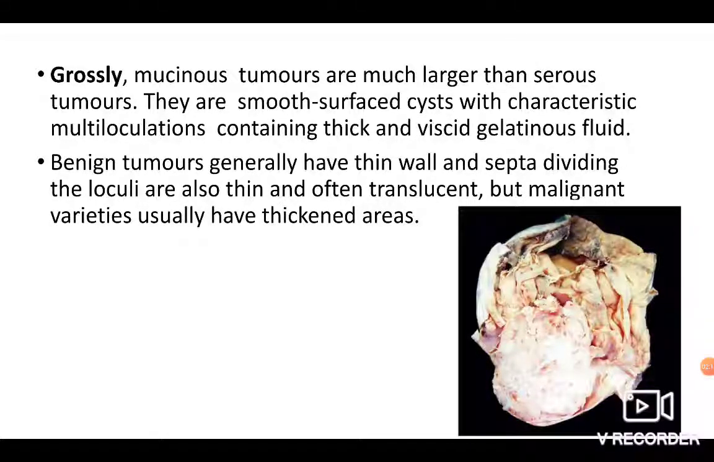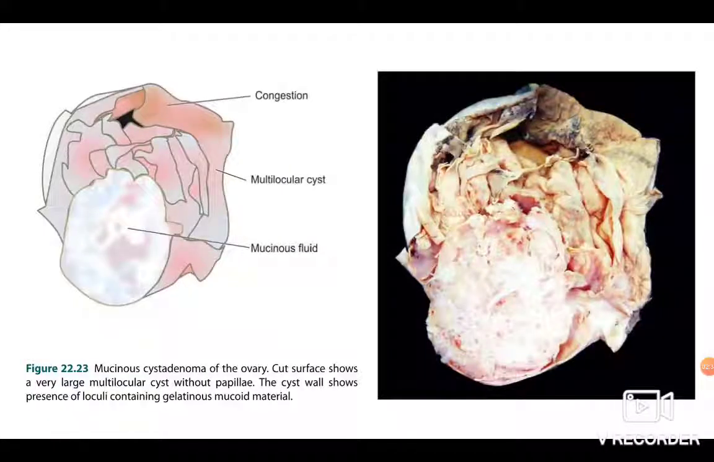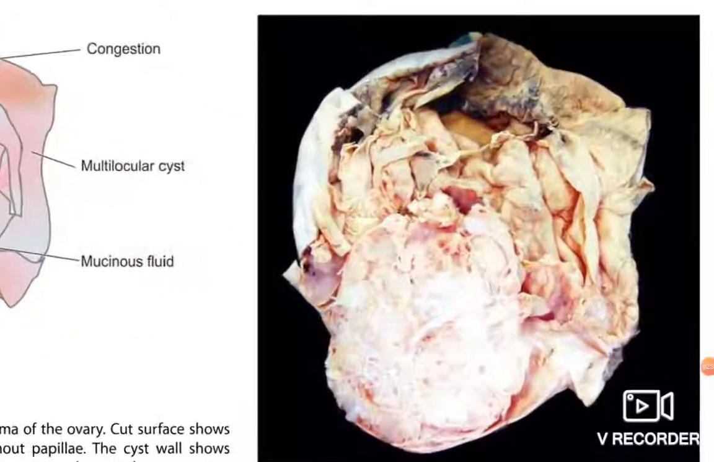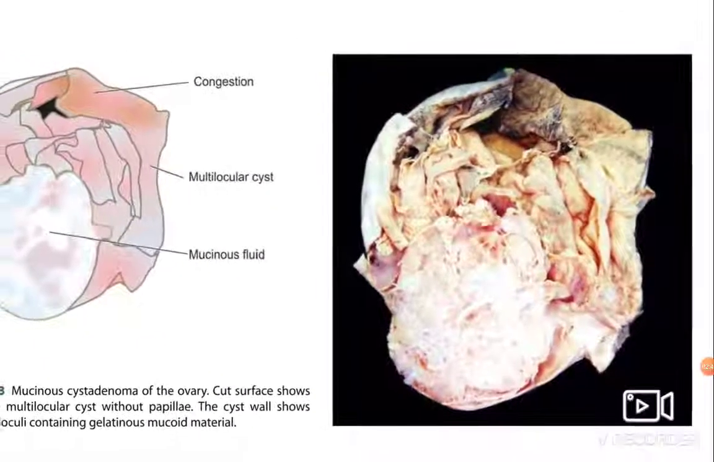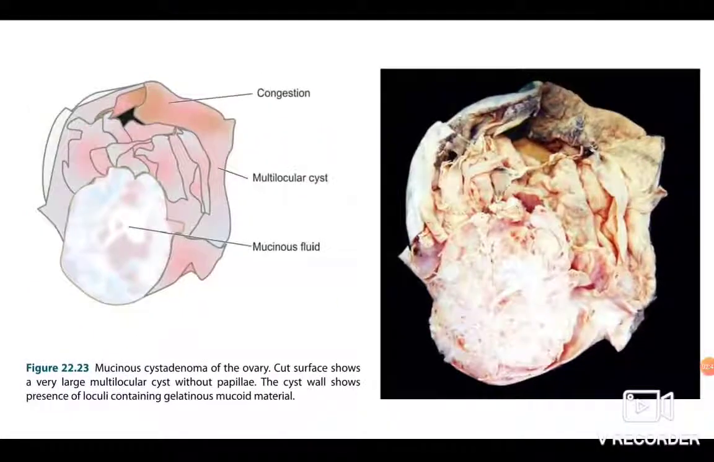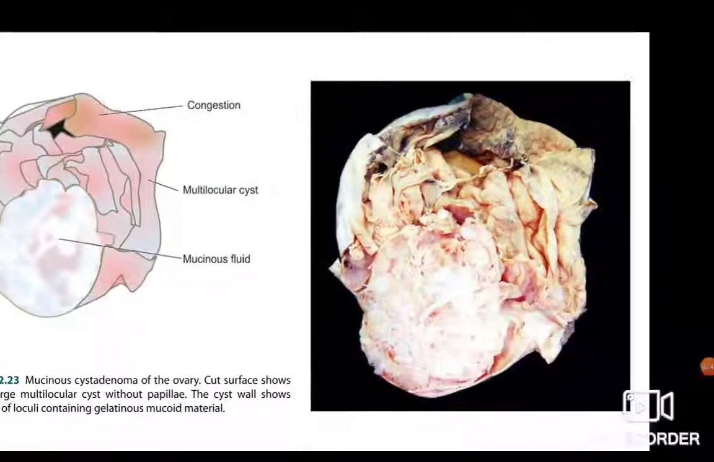Grossly, mucinous tumors are much larger than serous tumors. They are smooth surface cysts with characteristic multiloculations containing thick and viscid gelatinous fluid. Benign tumors generally have a thin wall and the septa dividing the loculi are also thin and often translucent, but malignant varieties usually have thickened areas. Now here you can see mucinous cystadenoma of the ovary. The cut surface shows a very large multilocular cyst with papillae and the cyst wall contains loculi containing gelatinous mucoid material.